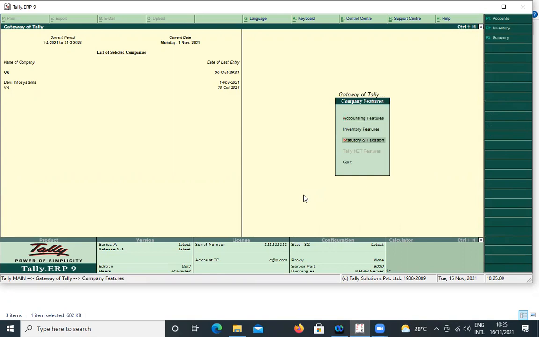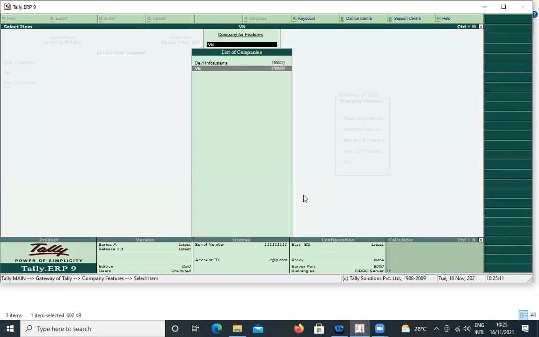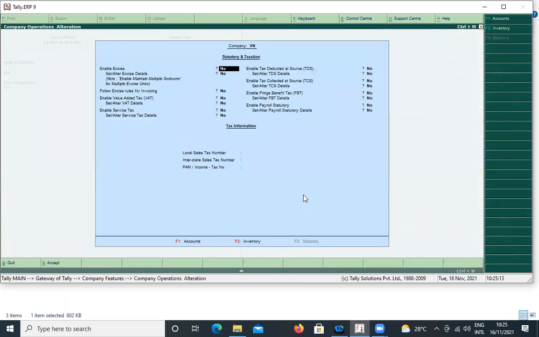Accounting features, statutory and taxation features. You simply go to statutory and taxation features of Tally ERP 9. You can configure, you can set the tax rates. That is the work we need to do. After that, we need not bother about anything. You simply make voucher entries. The reports will be available under taxation report. We need not bother about the tax rates and other things. It will automatically do the calculation.